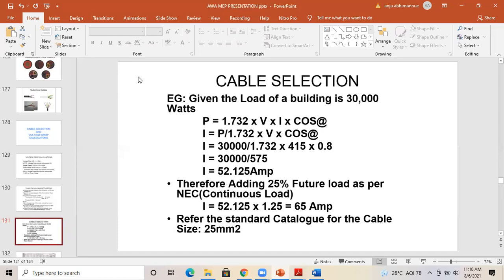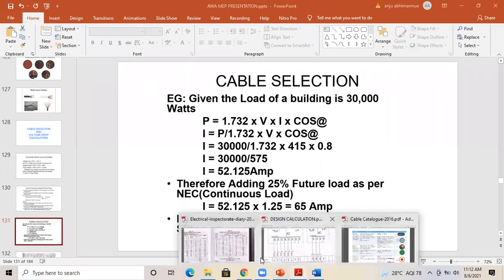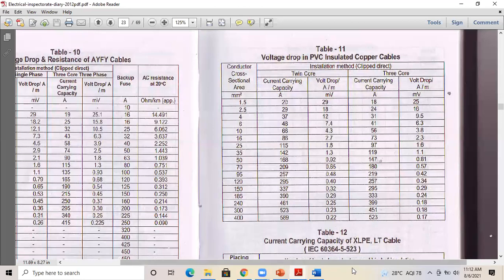One not 8 ampere, yeah, after adding the safety factor, right? So 108 ampere is the value we have got after adding the safety factor. Okay, now we can go to the cable standard size for aluminum. When we can see, this shall be the standard size. Okay, so we can take table 10.